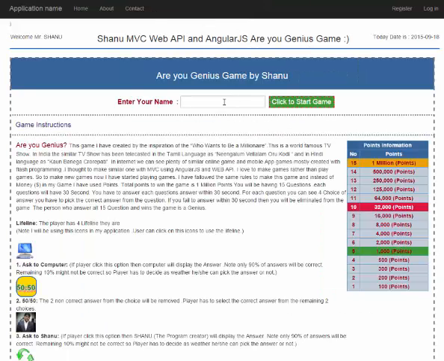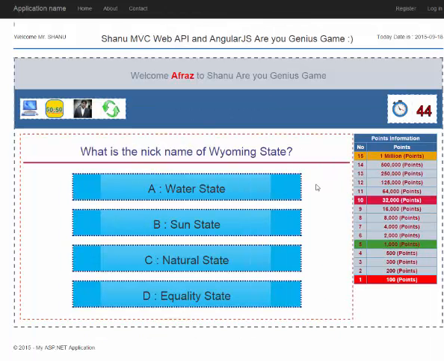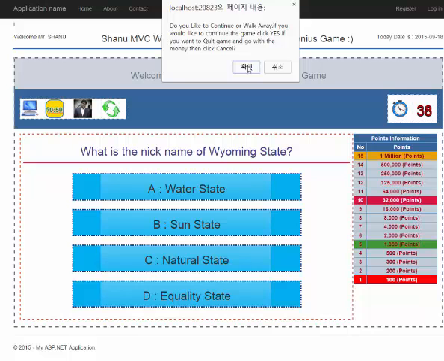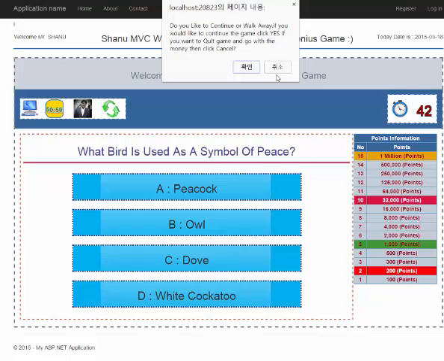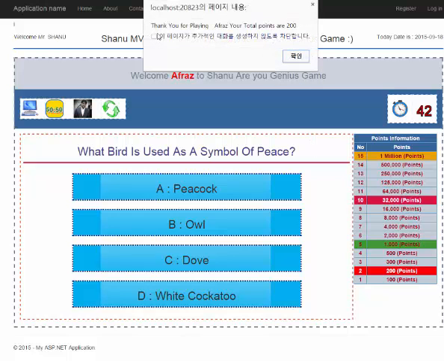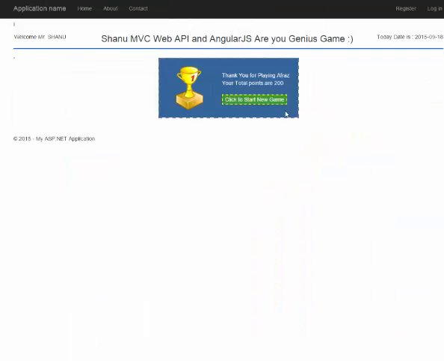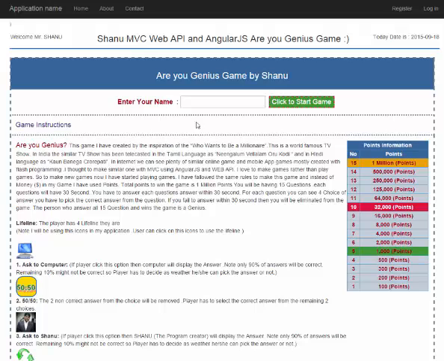Okay, let's start again. And we start the game. So here if I answer the question, okay, and the answer is correct, if I click OK, and for the next question I am answering, if I click cancel, it will tell the message "Thank you for playing," and we have answered 2 questions, so our points is 200, and we have quit from the game. So these are all the rules to play the game.